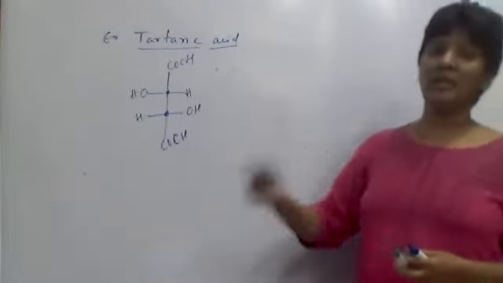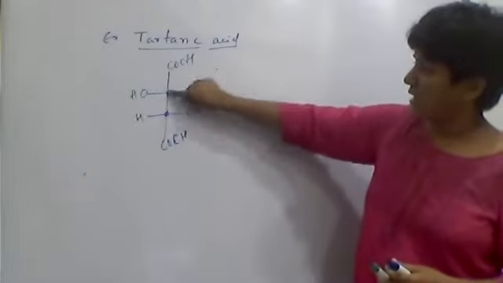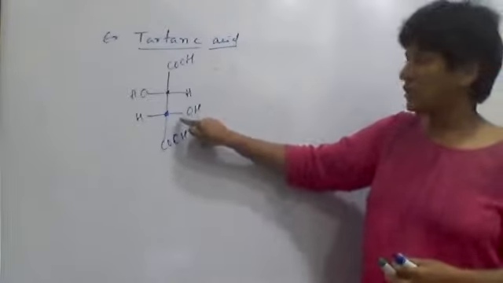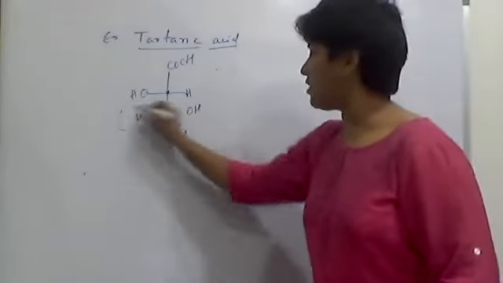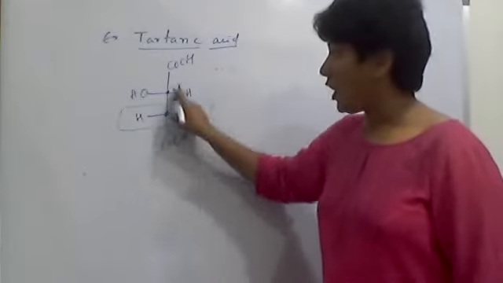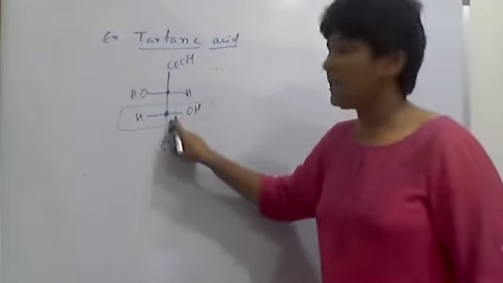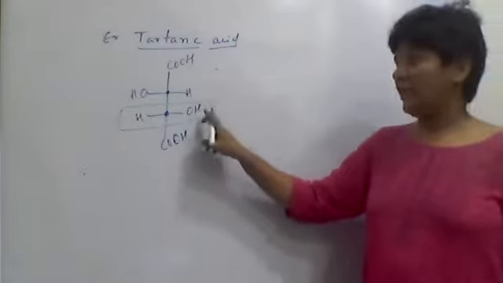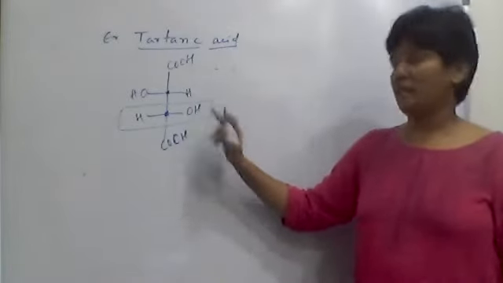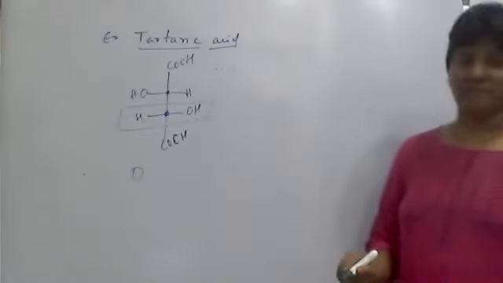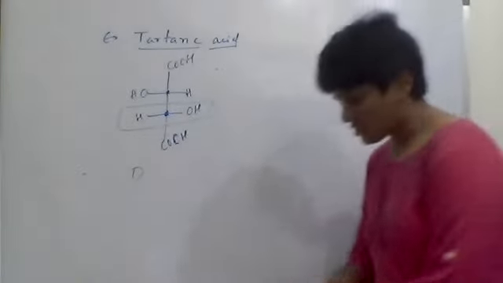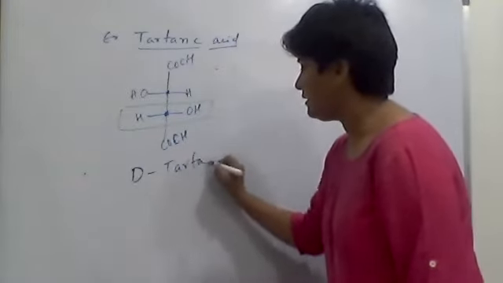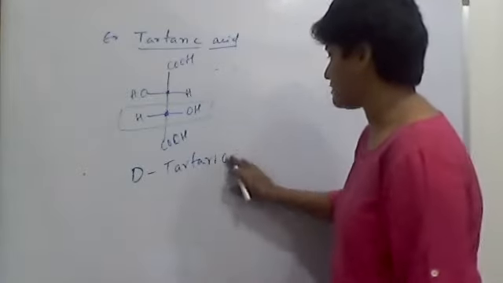This molecule contains two chiral centers, the second and third carbons, so the third carbon is the highest chiral center. On the highest chiral center, if the electronegative group is present at the right side, it is said to be D configuration. So this is D configuration tartaric acid.